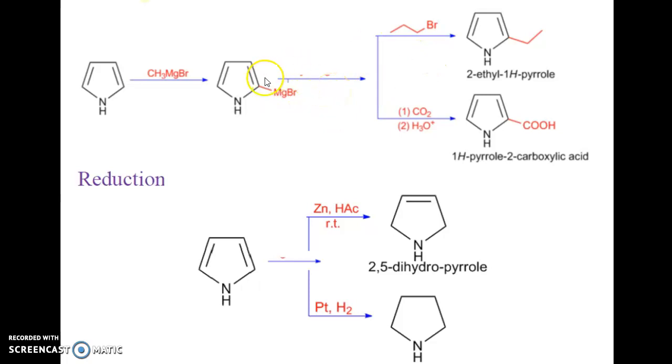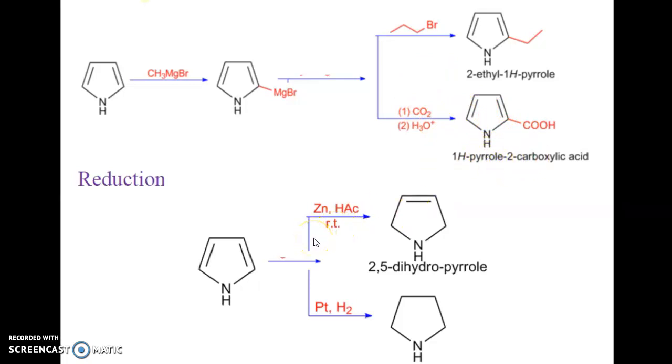And these are the common reactions you can give for pyrrole. Usually pyrrole in presence of a Grignard reagent gives this substituted product, that is 2-ethyl 1H pyrrole, and this on hydrolysis gives 1H pyrrole 2-carboxylic acid.